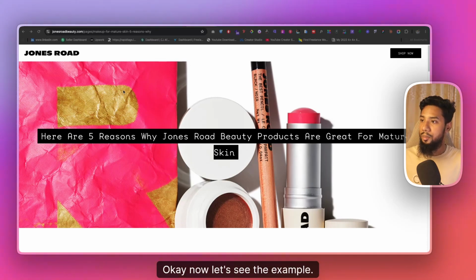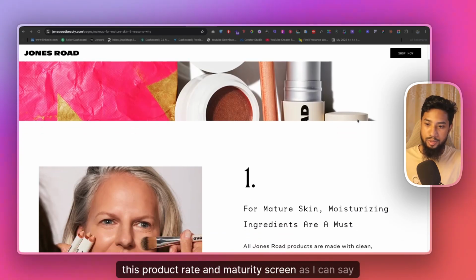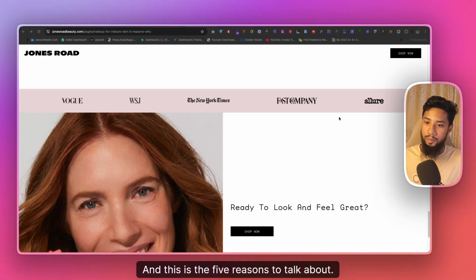Okay, now let's see the examples. This is one of them. "Here are the 5 reasons this product rates and matures the skin." As you can see, it's kind of the same thing we're getting here. And these are the 5 reasons they're talking about.